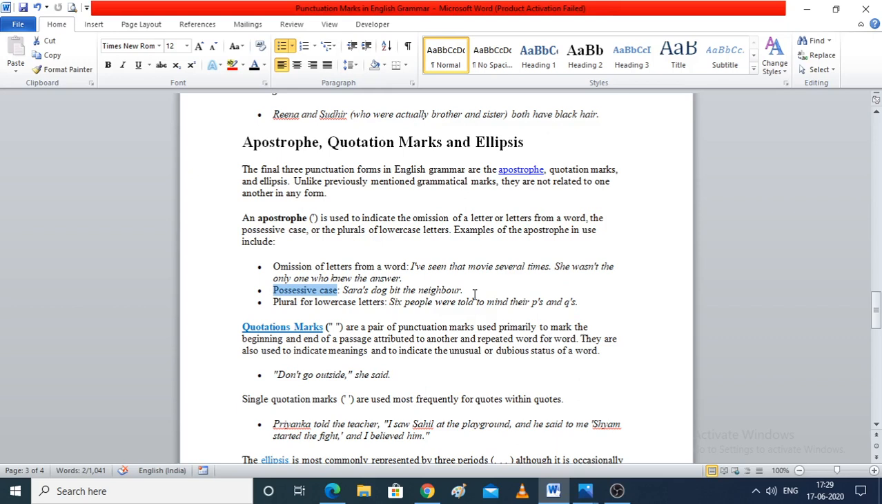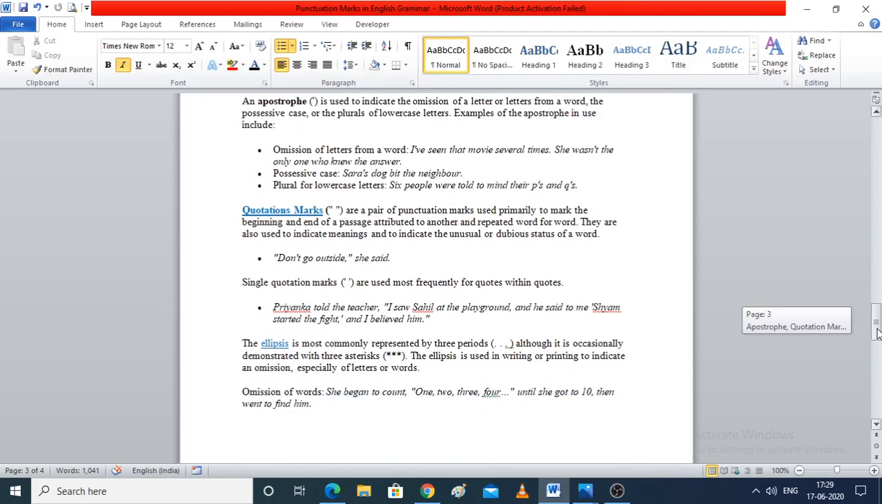Now, next one, plural for lowercase letters. Six people were told to mind their p's and q's. Now, when we want to write the plural of a lowercase letter, we will use an apostrophe. Now, quotation marks. What are quotation marks? They are also known as double quotations, or they are of two types, double quotation or single quotation.